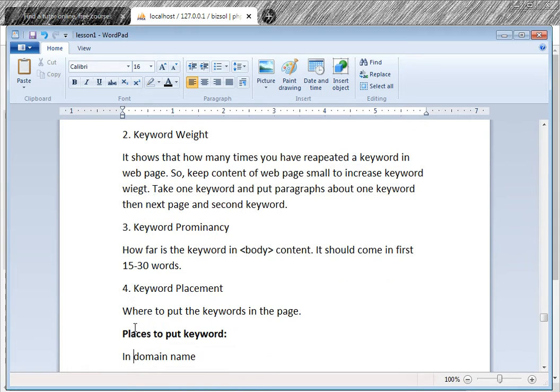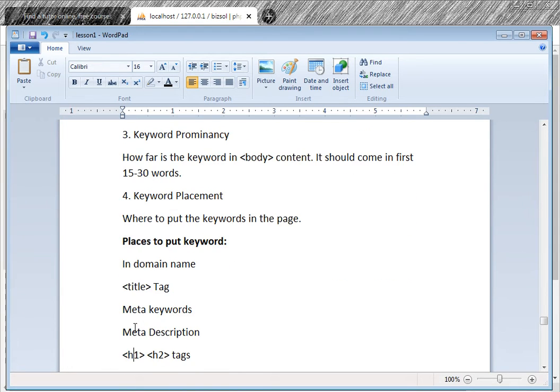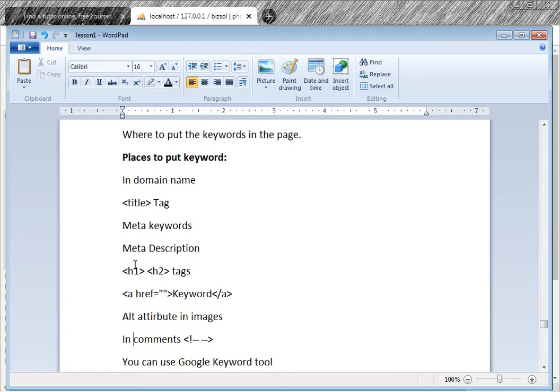Keyword placement. Where should we put the keyword? Put it in the beginning of the page. Places to put keywords: in the domain name. For example, our keyword is tutoring, so tutors3 is the domain name. Our title should be tutors3 courses. Our meta tag keywords should be online courses, tutoring, like this.